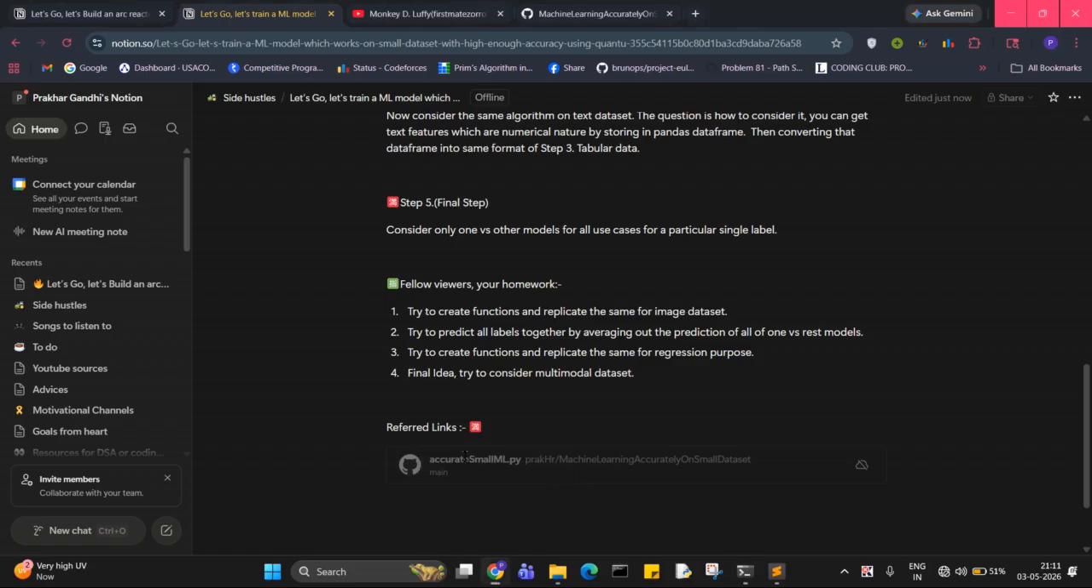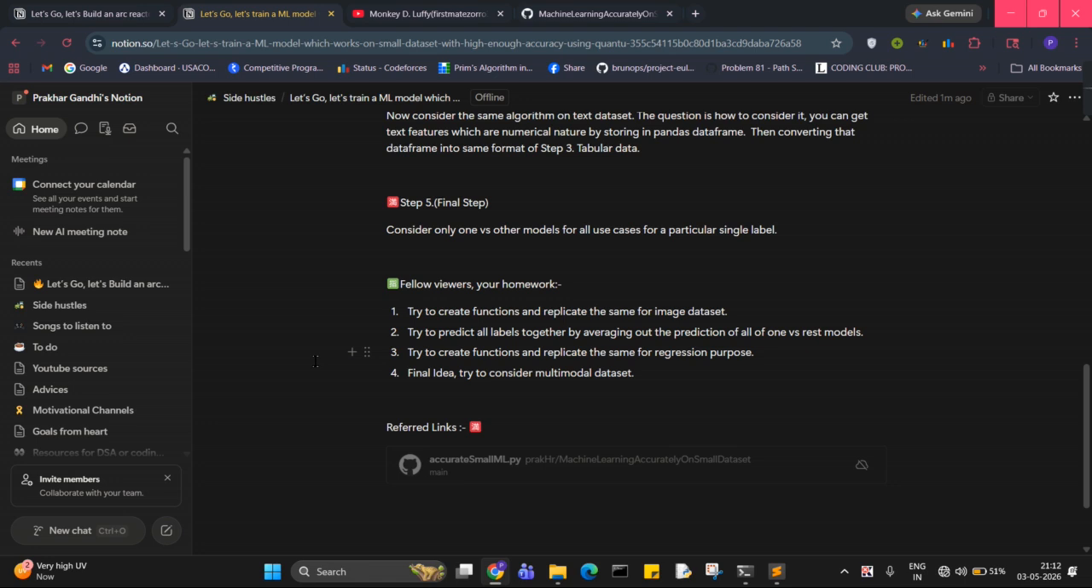So this is it. So fellow viewers, I am attaching the homework for your practice. So you can try the homework version. I have tried it for text and tabular datasets. You can do the same analysis for image dataset.